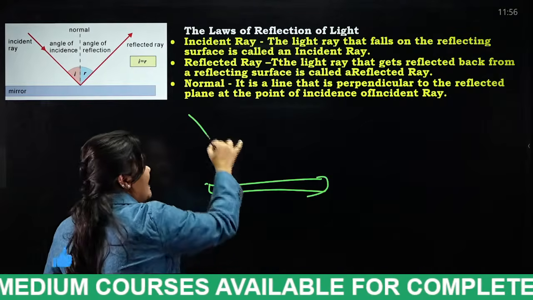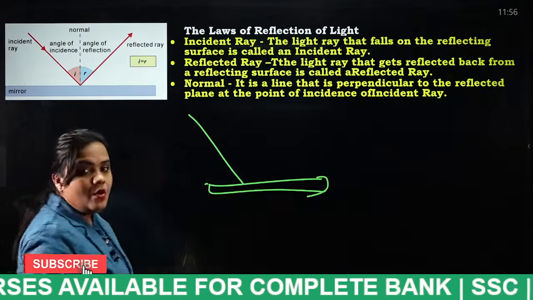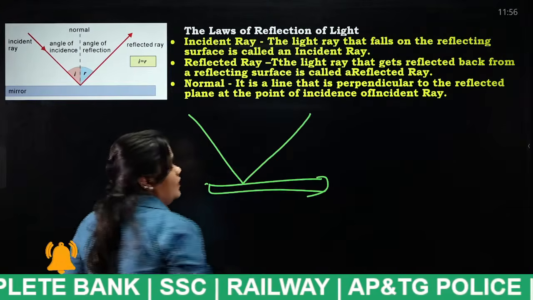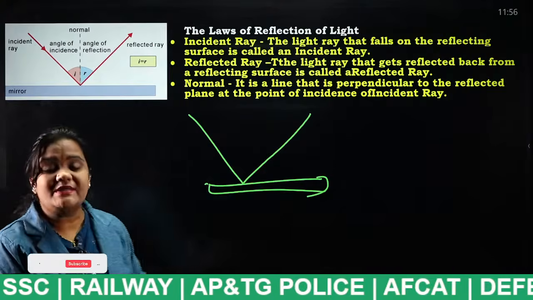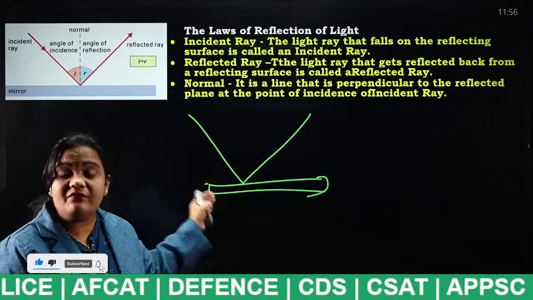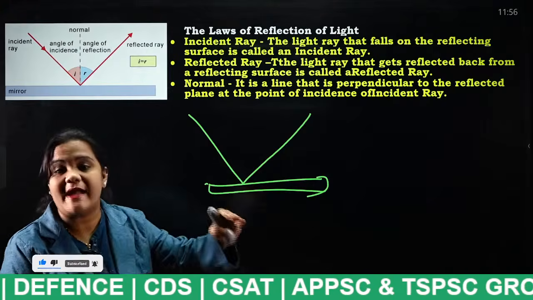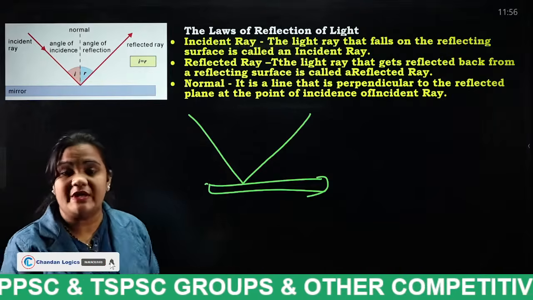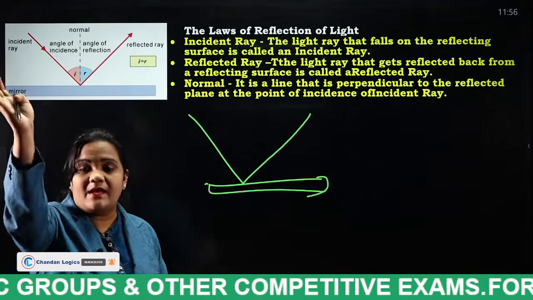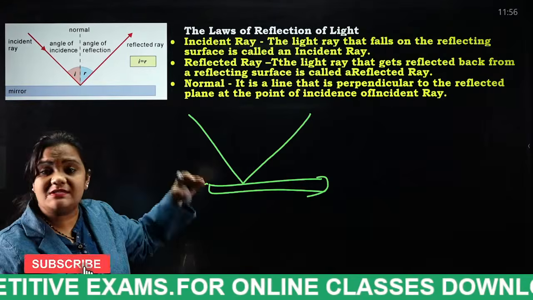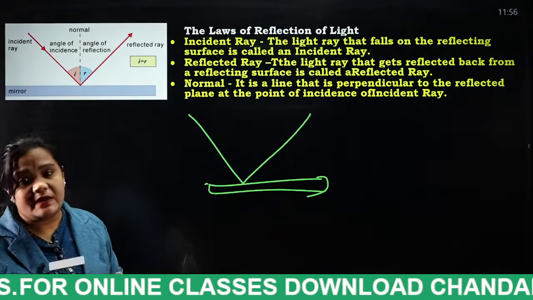The light from the sun is incident here, and the same length of light will be reflected. From this, students, we can say the law of reflection: the angle of incidence will always be equal to the angle of reflection. When light rays fall on a glass object, the same will be reflected back. By this we can say the angle of incidence is always equal to the angle of reflection.